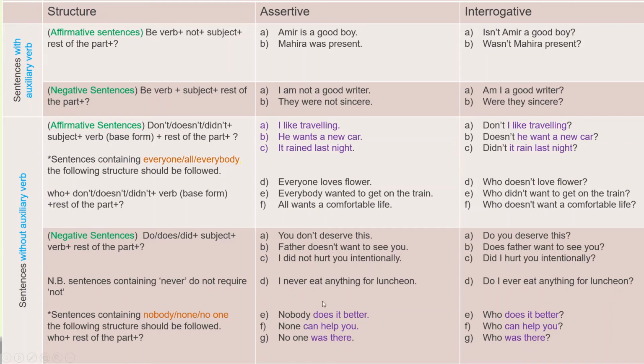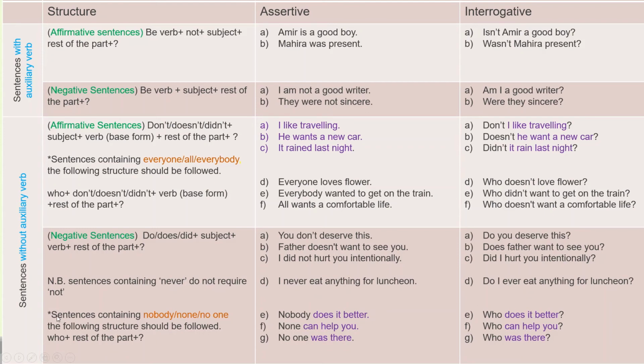I never eat anything for luncheon. This is a famous, well-known sentence or a quotation from the text Luncheon. I never eat anything for luncheon. And the interrogative form is do I ever eat anything for luncheon? Because in case of never, we will use ever. And we don't have to use not or any other form. If there is never, we will use ever. I never eat anything for luncheon. Do I ever eat anything for luncheon?